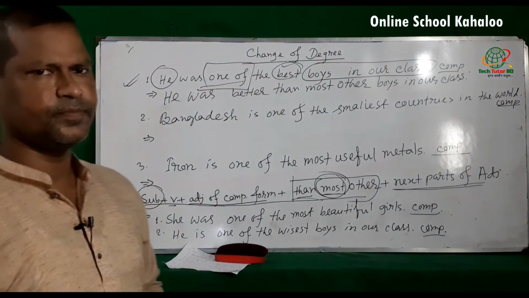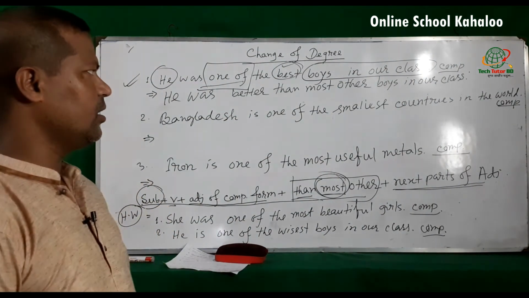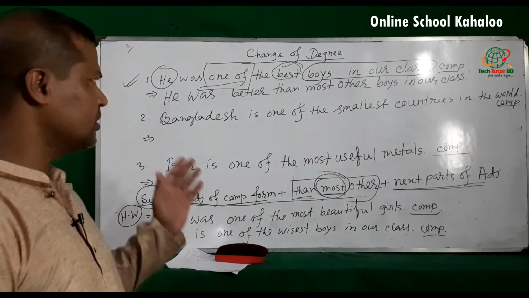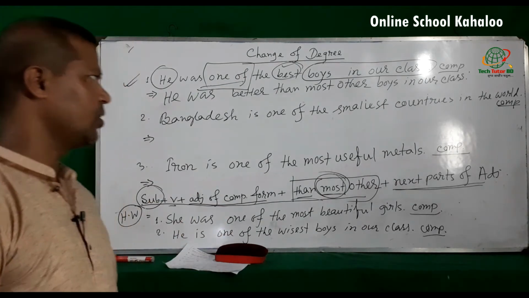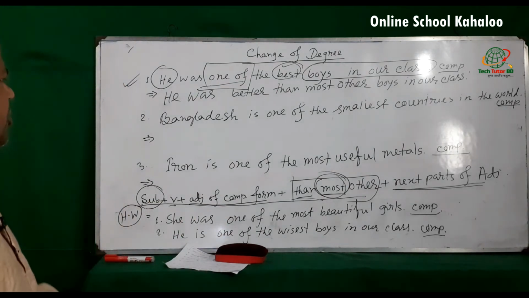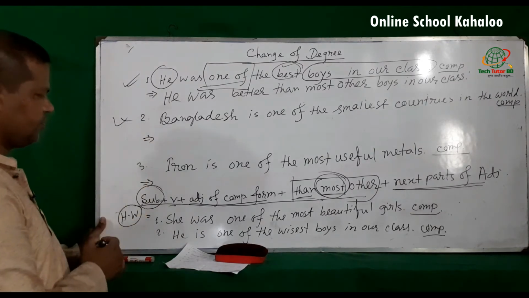I think, dear student, you have also understood these rules. So try the second one.